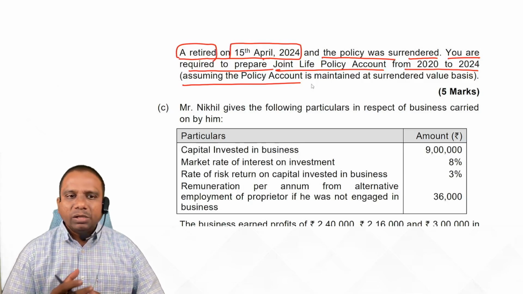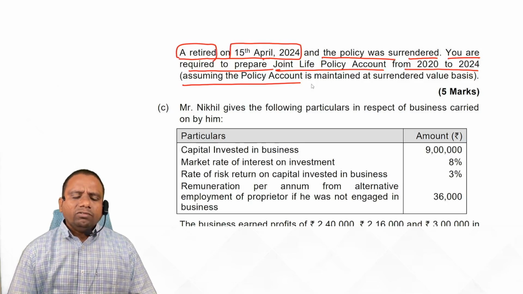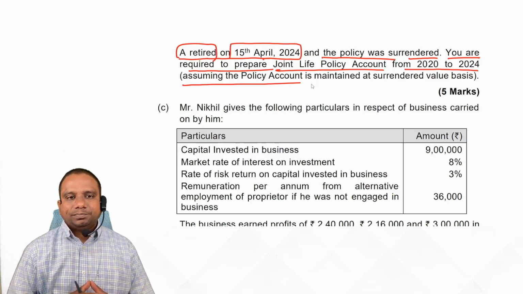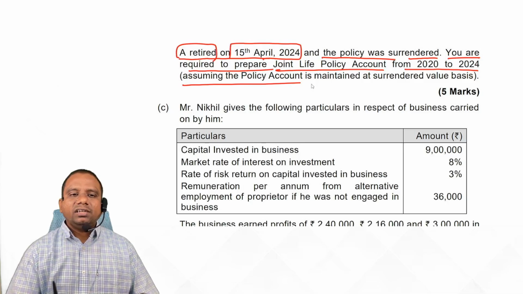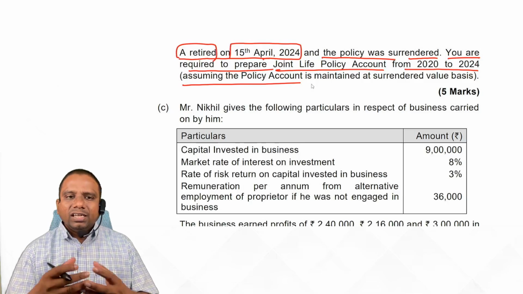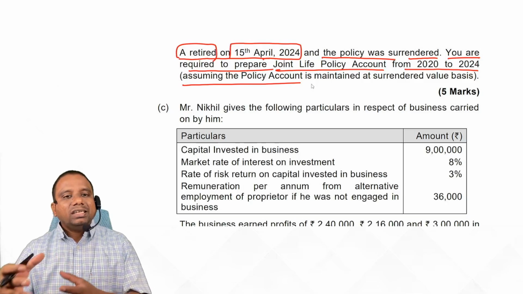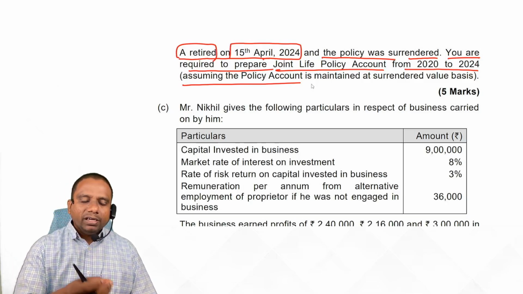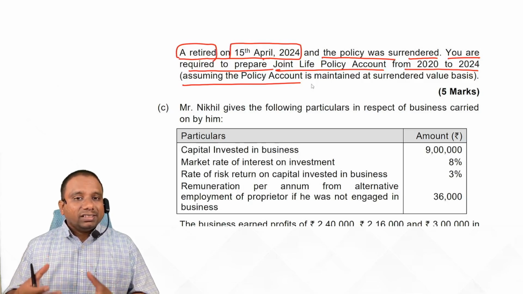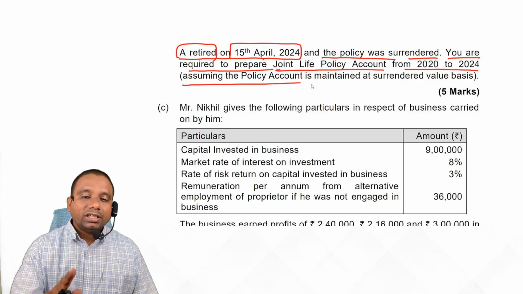Whenever we receive the premium amount, that is shared among partners. Second, whenever we pay premium, that premium is treated as an asset. Premium paid is treated as an asset, so a JLP account is created. Now, in this JLP account, premium paid minus surrender value means the joint life policy is treated as an asset. So this asset is shown in the balance sheet at surrender value.